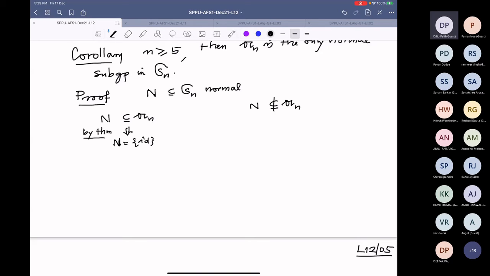Now in the other case, N is not contained in An. Therefore I can choose an element sigma in N which is not in An. That means sign of sigma is -1.